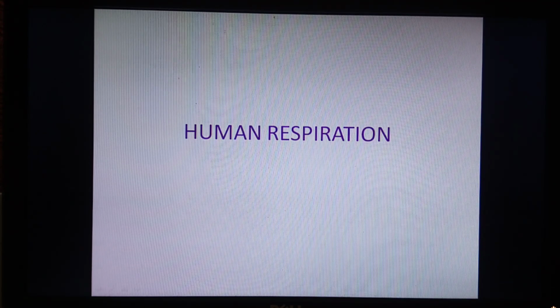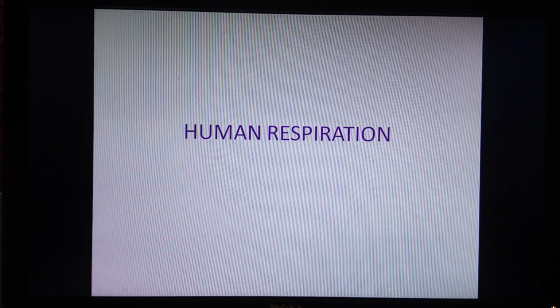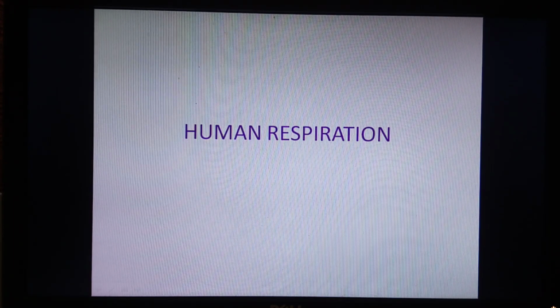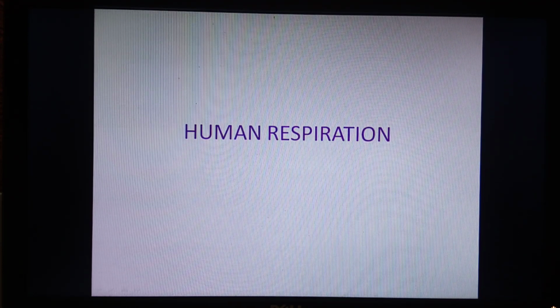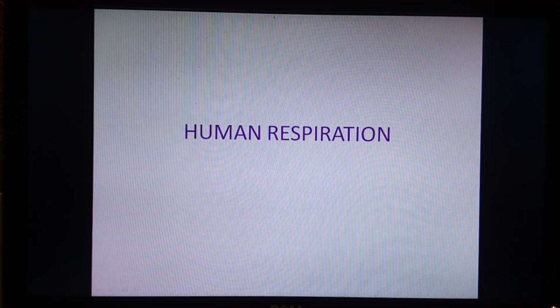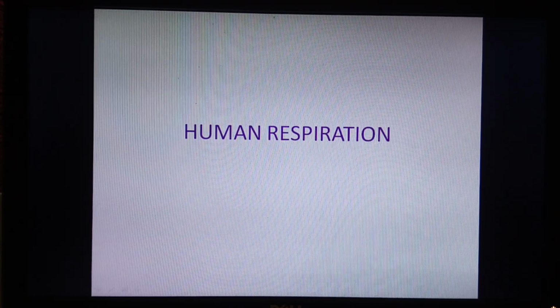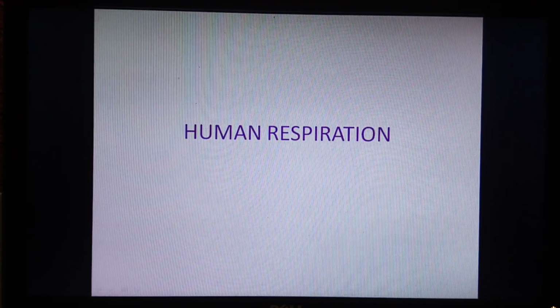Respiration in presence of oxygen is called aerobic respiration. The respiratory substrates are completely broken down to release CO2 and water. Respiration in absence of oxygen is called anaerobic respiration. The respiratory substrates are incompletely broken down to release ethyl alcohol or lactic acid, that we have seen in last class. Animals have specific organs for exchange of gases.